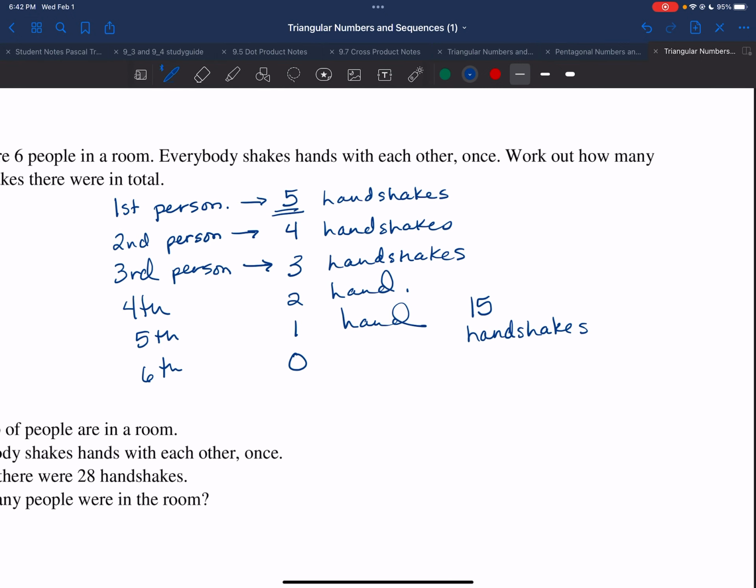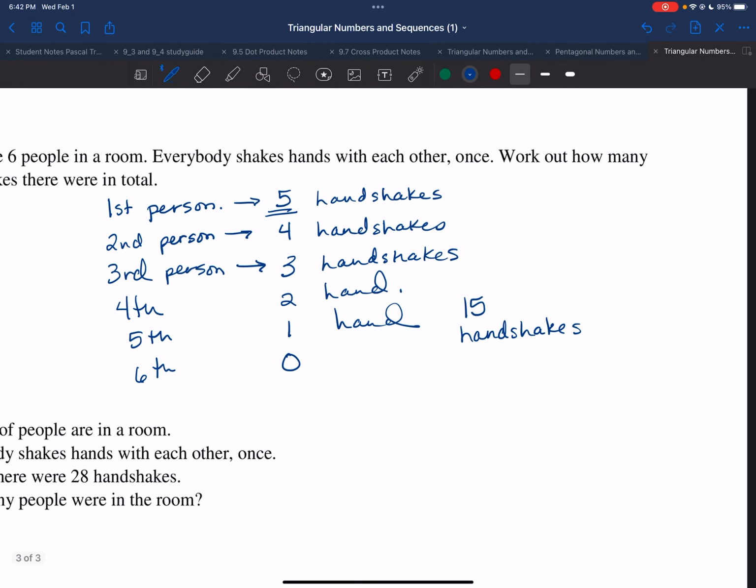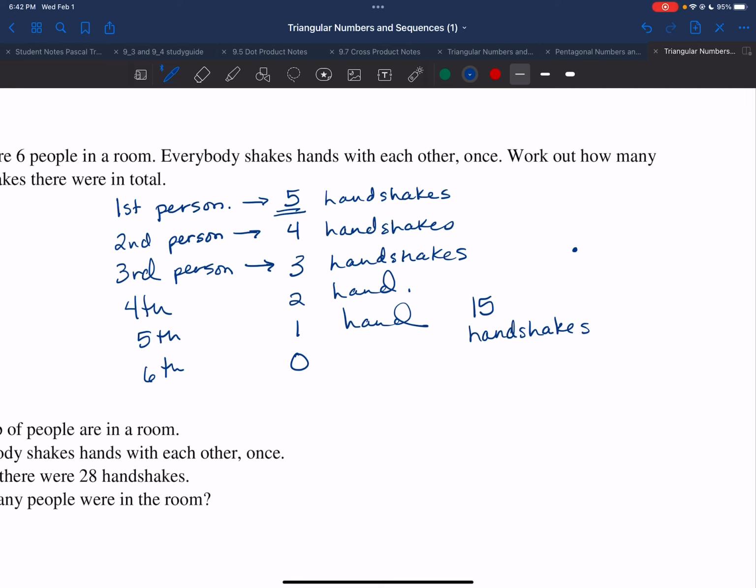Okay? If I wanted to document this, I could say that the first person has 5 handshakes to give. The next person has 4 handshakes to give. The next person has 3, then 2, then 1. That would actually make my triangular graphic of T5.